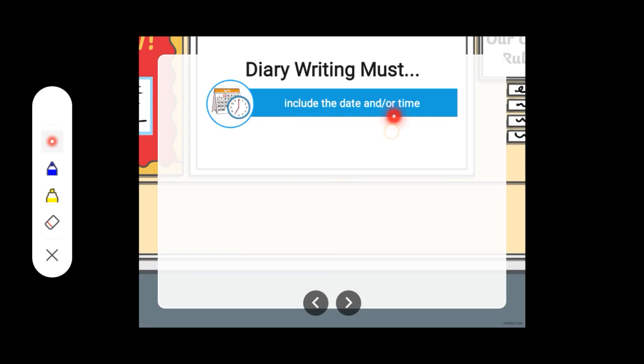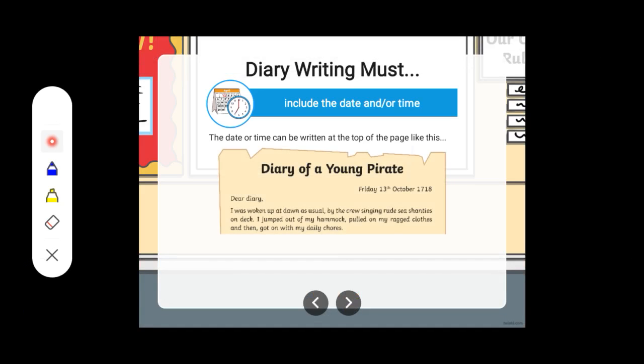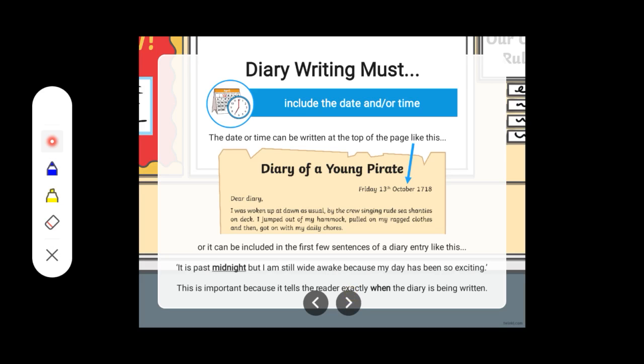We have to include the date or time. The date or time can be written at the top of the page like this. You can see over here the example is given that way. You can write the date and the time on the top, right? Or it can be included in the first few sentences of a diary, like: it is past midnight, but I am still wide awake because my day has been so exciting. This is important because it tells the reader exactly when the diary is being written.